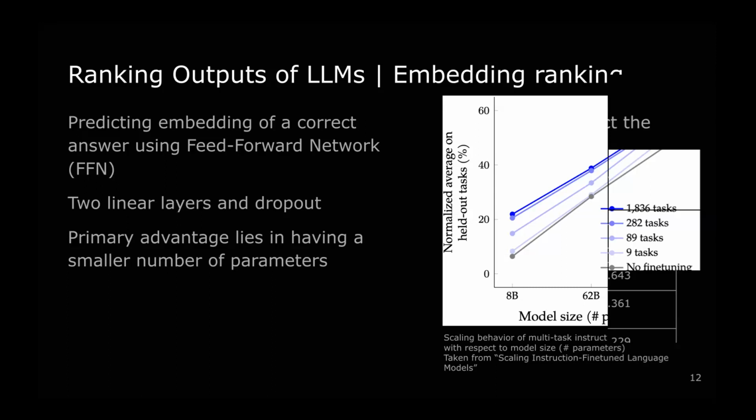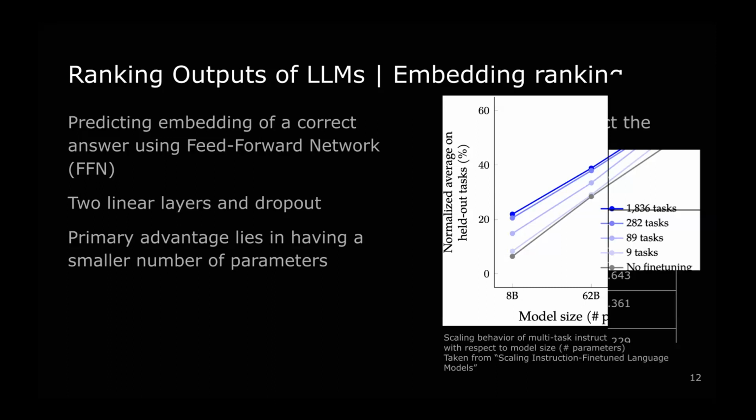This feed-forward network comprises 2 linear layers and 1 dropout layer. For evaluation, we compute the Euclidean distance between the answer embedding and the prediction embedding, and we choose the answer with the lowest Euclidean distance as the correct one.